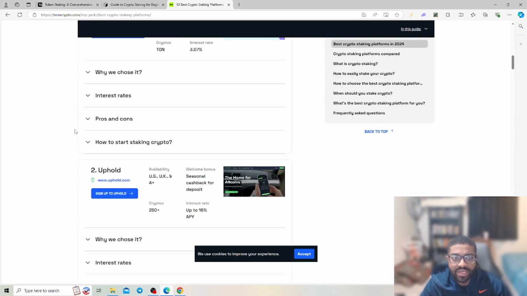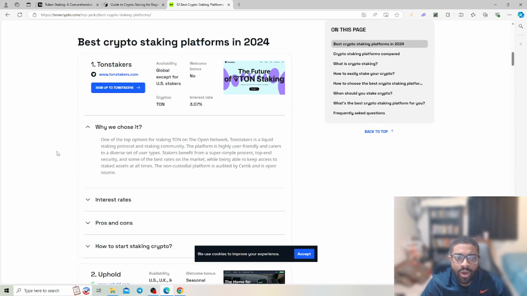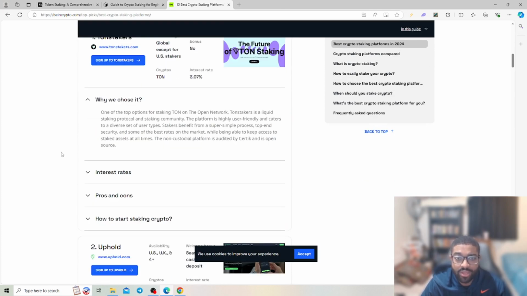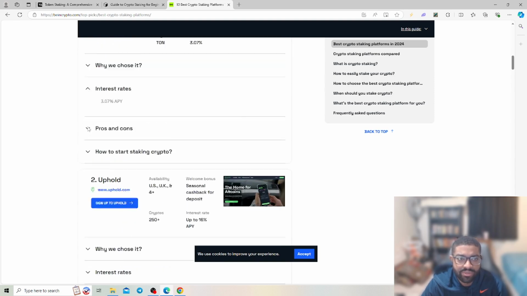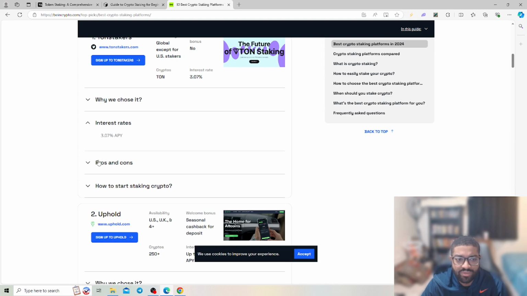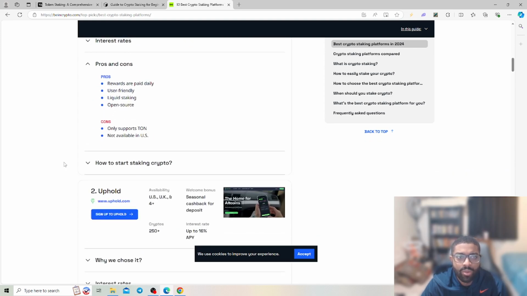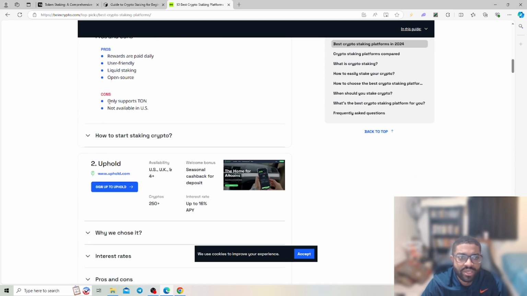So some of the ones, TON Staker. Why we choose it, we'll scroll down. With the top options for staking on TON, The Open Network. TON Staker is a liquid staking protocol and staking community. The platform is highly user-friendly and caters to diverse types of users. Stakers can benefit from a super simple process and some of the best rates on the market. So we can just look and see what the interest rates are. So they have 3.07% APY. Pros and cons. Rewards are paid daily, user-friendly, liquid staking, open source. Cons: only supports TON, not available in the US.